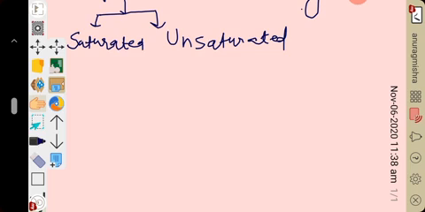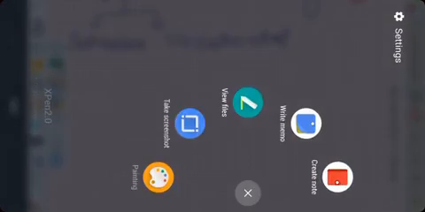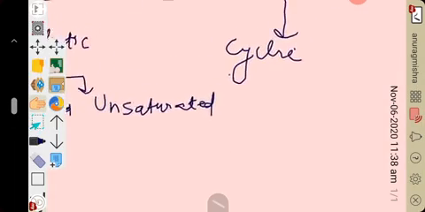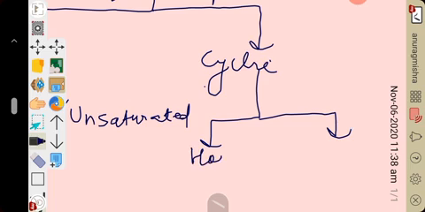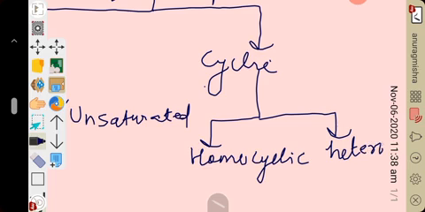Right? Further, cyclic compounds, or you can say cyclic organic compounds, are classified into homocyclic and heterocyclic. Homocyclic means the compounds having a ring or rings of carbon atoms only in the molecule.